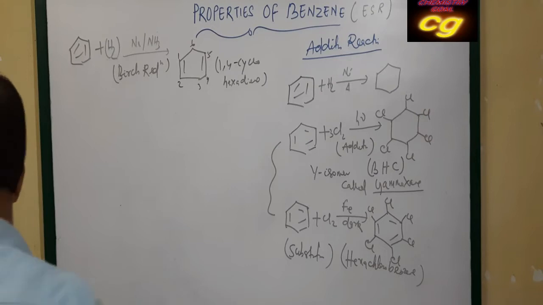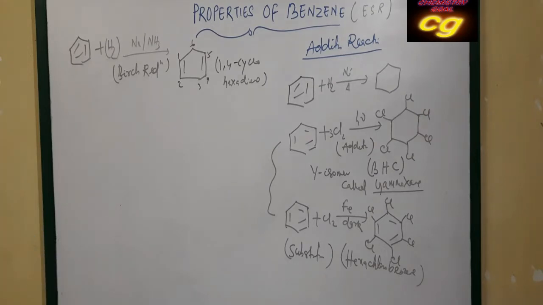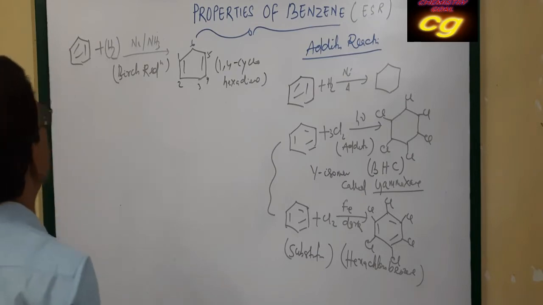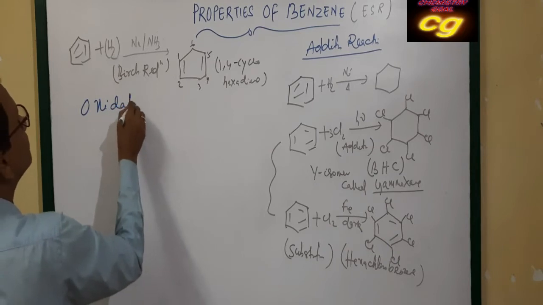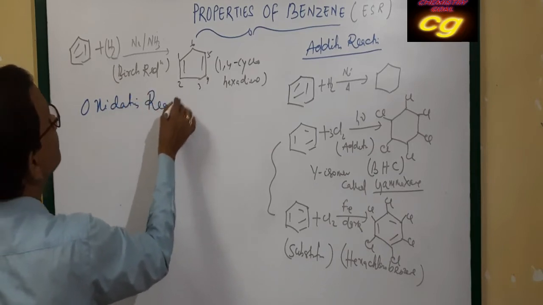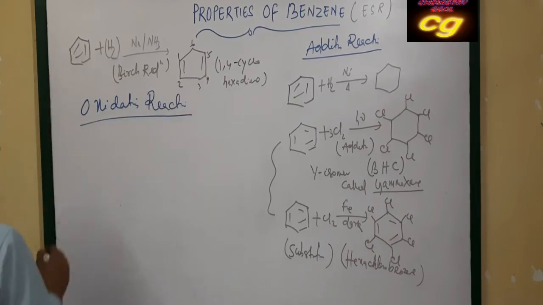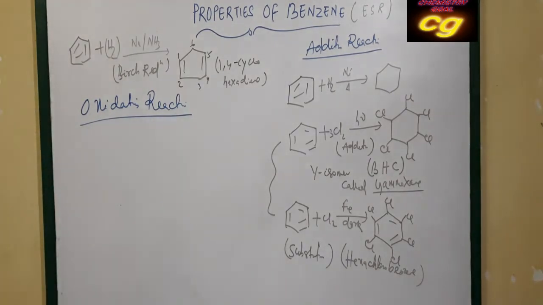Then what are the combustion reactions? What are the oxidation reactions of benzene? Let us discuss.